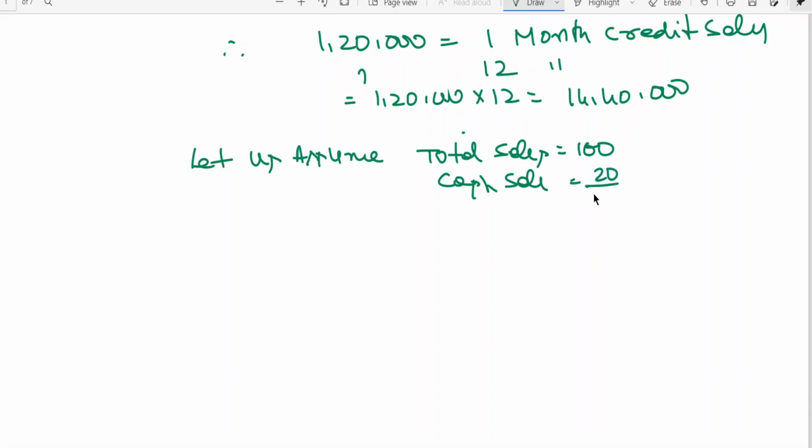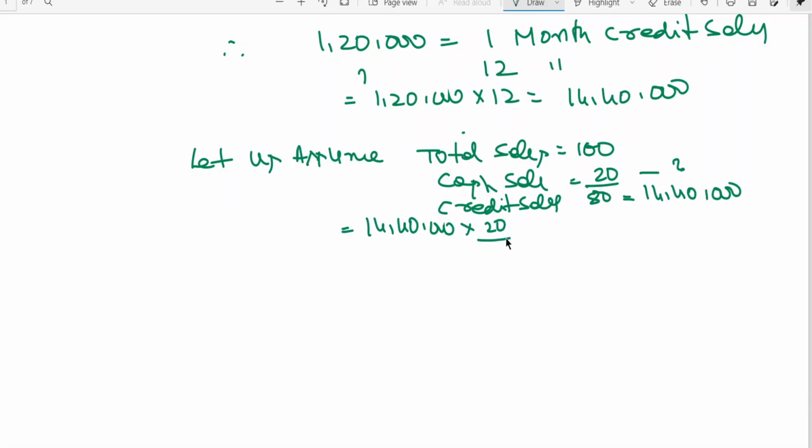Minus 20, 80 is going to be credit sales. Now, this 80 is equal to 14,40,000. So 20, how much? That is equal to 14,40,000 into 20 by 80.